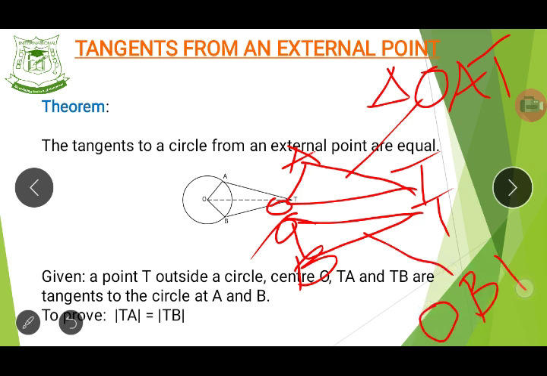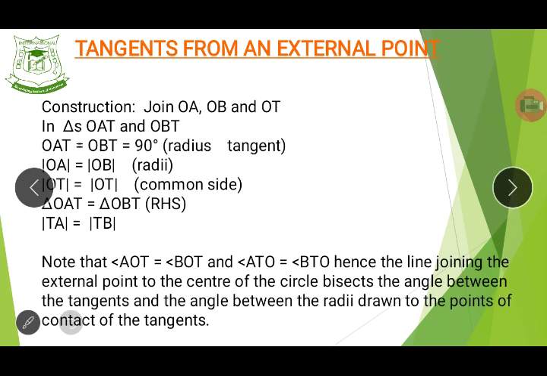OBT or OTB, whatever the case may be. But more importantly, it would be nice that you arrange it in alphabetical order, saying AOT and BOT. But regardless, let's continue with the work.